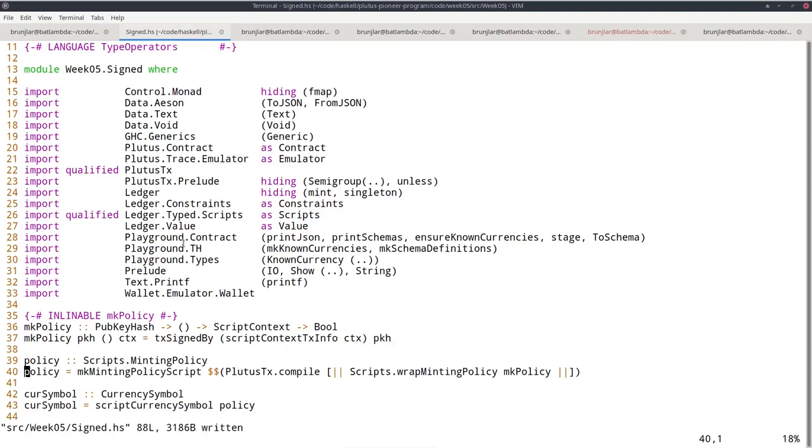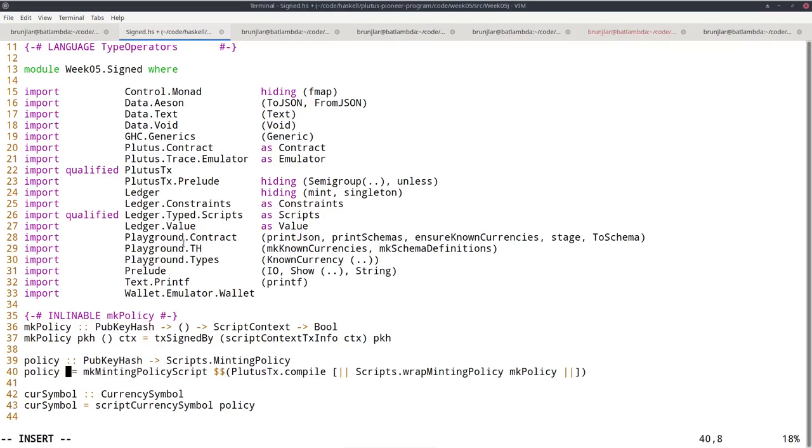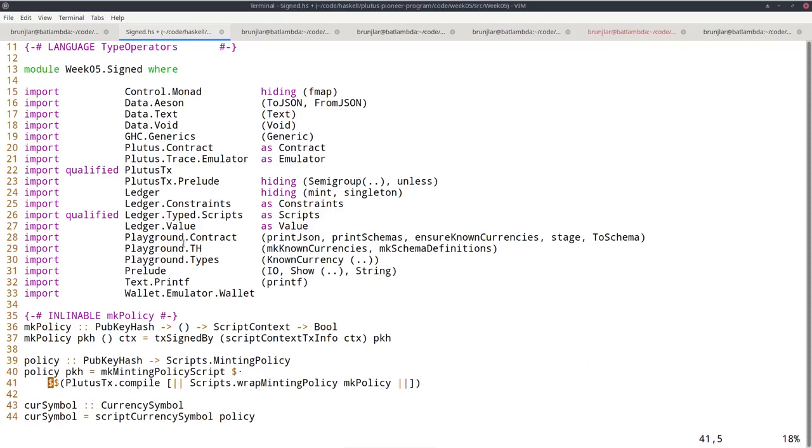Now, of course, these other definitions have to change accordingly to take the parameter into account. So policy is no longer a constant. It becomes a function that depends on the parameter. This is now similar to what we did before. So we have to apply this to the lifted parameter. Because make policy is now also a function, I must compose it with wrap minting policy.